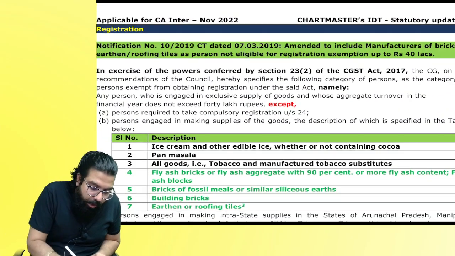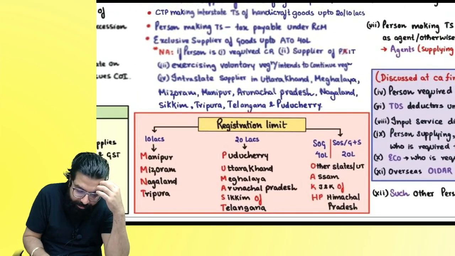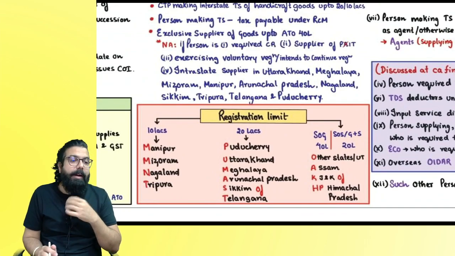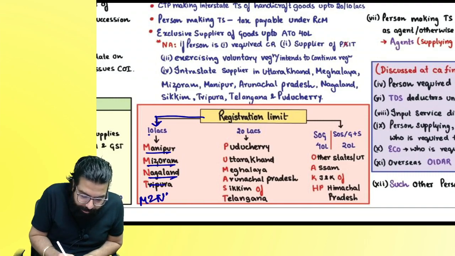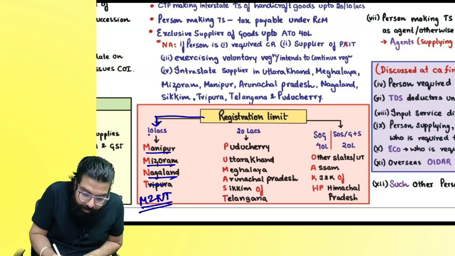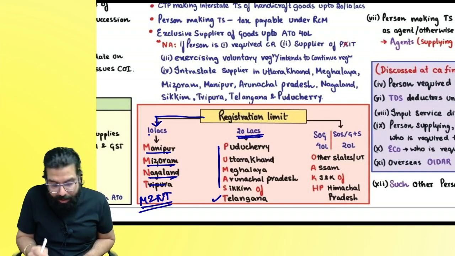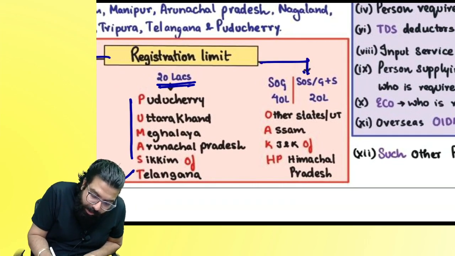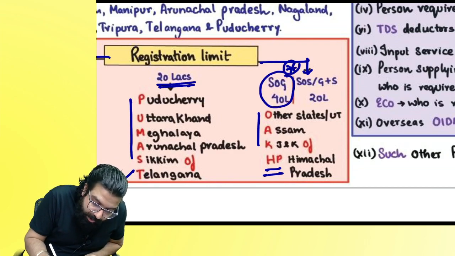Next. Registration. Do you remember I had told you in the chapter of registration, what is the limit? 10 lakh for Manipur, Mizoram, Nagaland, Tripura. M square NT. These people, the limit for supplier of goods or service is how much? 10 lakhs. For Pumas of Telangana, what is the limit, everyone? 20 lakh. Then I told that if you are in the state of Oak of Himachal Pradesh, the limit is 40 lakh. Do you remember?